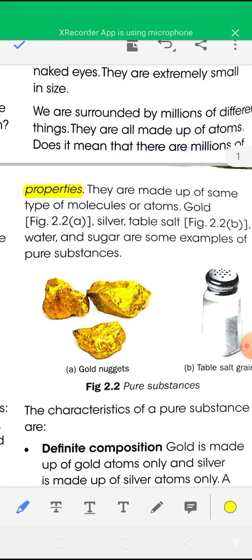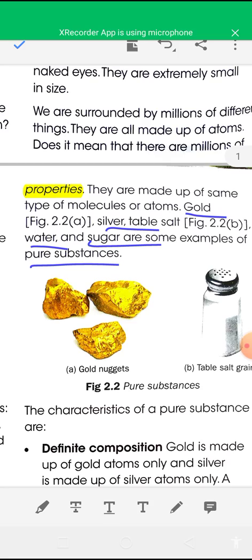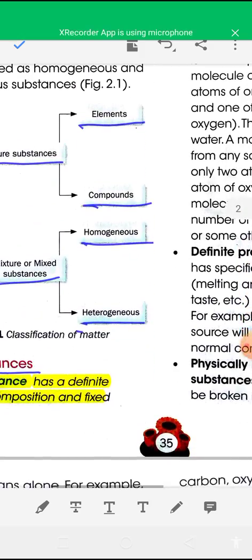For example, gold, silver, table salt, that is NaCl, water, sugar. These are some examples of pure substances. This is because their chemical composition is fixed, and they have fixed chemical and physical properties.